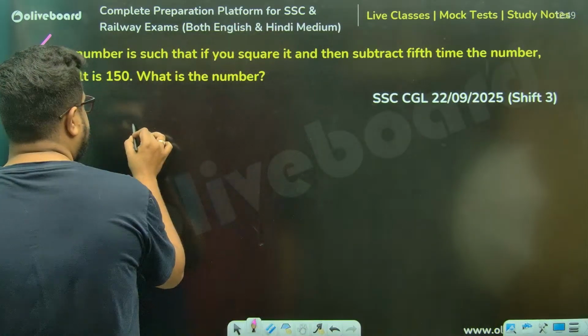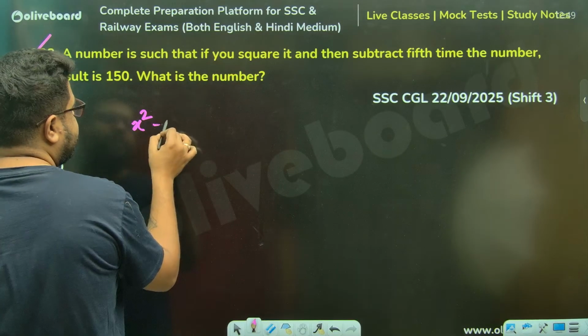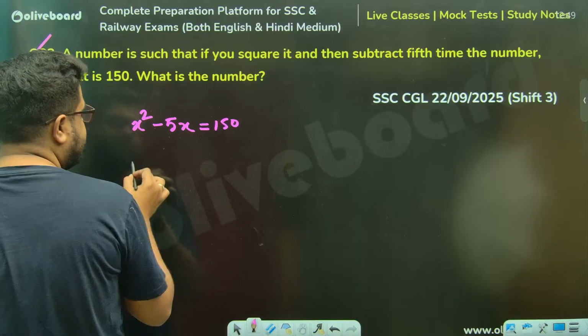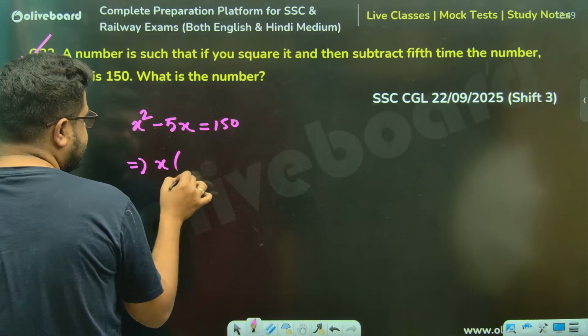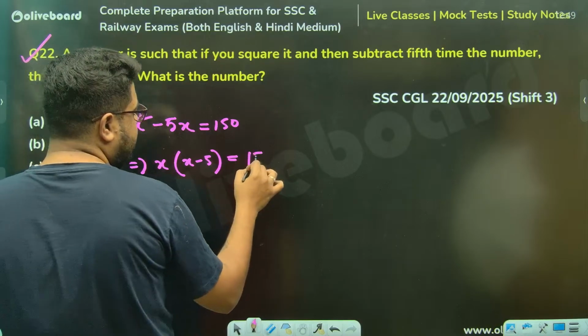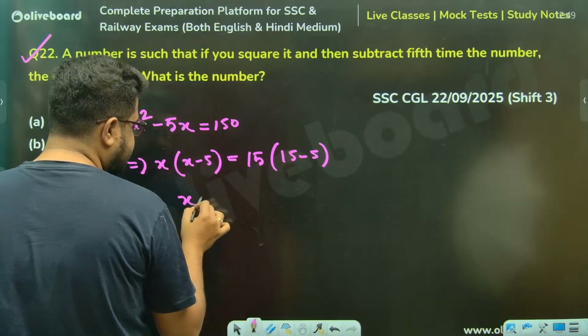So x square, then subtract 5 times x is 150. So again, x into x minus 5. So this is 15 into 15 minus 5. x is 15.